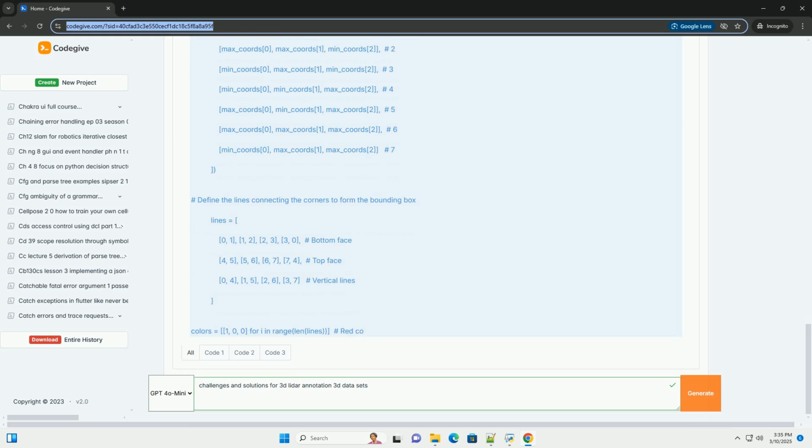Projecting 2D bounding boxes from camera images onto the 3D point cloud can provide initial guidance. Adaptive annotation tools: utilize annotation tools that adjust dynamically to point density, allowing annotators to work effectively even in sparse regions.